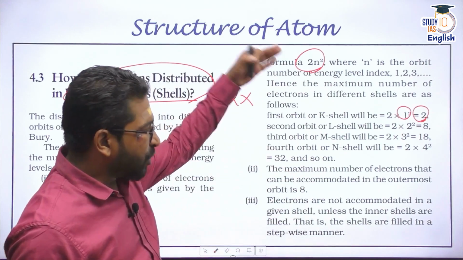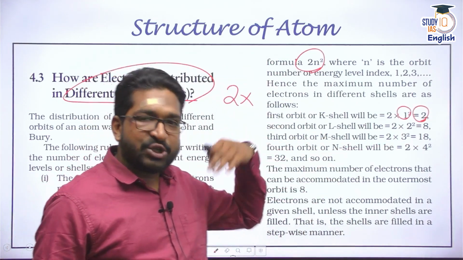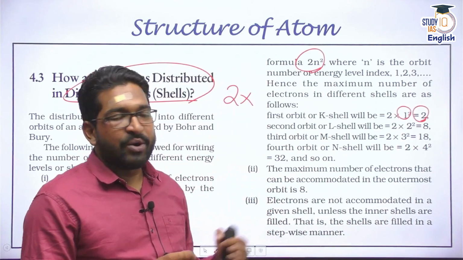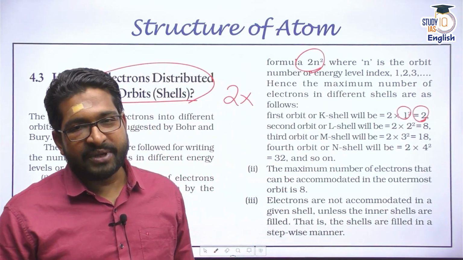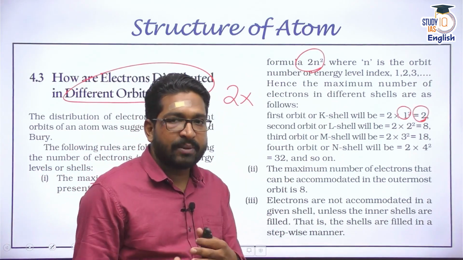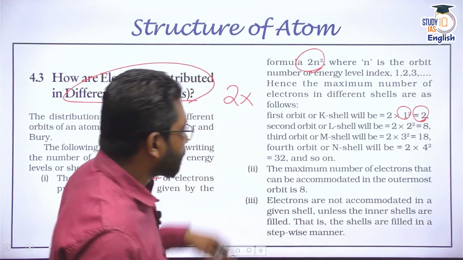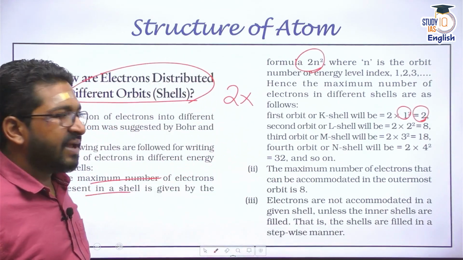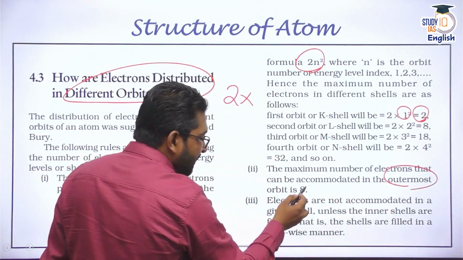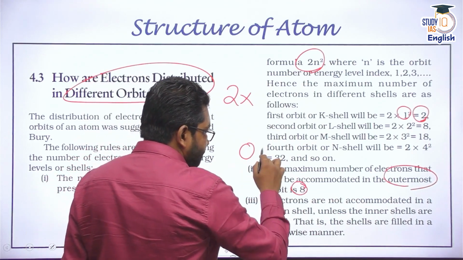The next orbit is going to have 18 electrons, and these electrons are shared according to their energy in different suborbitals on the basis of the Aufbau principle. On the basis of this itself, we will be talking about the reactivity of these atoms and elements. But the other rules include that the maximum number of electrons that can be accommodated in the outermost orbit is 8. This is called an octet.